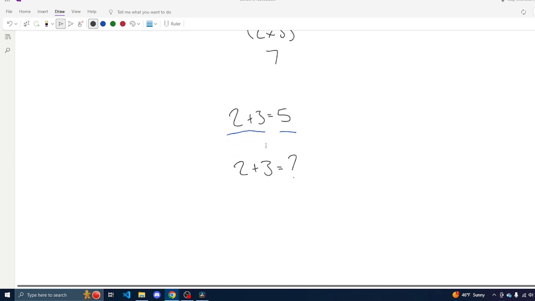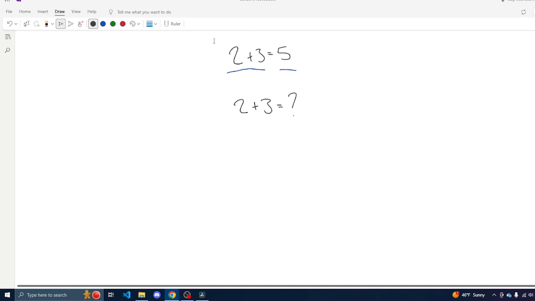The reason why I began with a complete equation is so that this next concept will become a little bit easier to grasp. Let's look again at our original equation. 2 plus 3 equals 5. Here our equal sign allows us to do something pretty special. Since both sides of the equation have the same numeric value, we are allowed to add and subtract as long as we are doing the same thing to both sides. The key is that the manipulation must be equal on both sides. If we add 2 from one side but subtract 5 from the other side, then this manipulation will not work because it's not balanced.